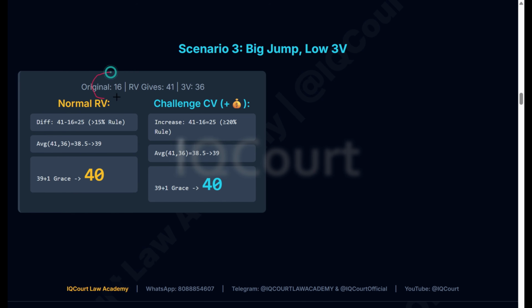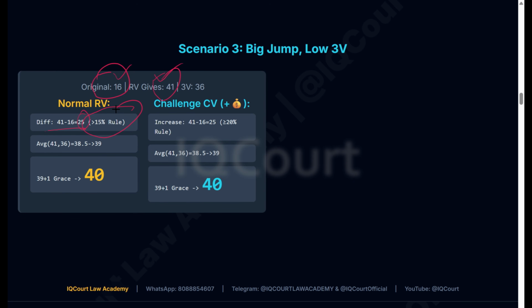Your original score is 16, and the revaluator will give you 41. Now, if you apply for normal revaluation, the difference between these two, your original score and revaluation score, is 25. Here the 15% rule will apply.